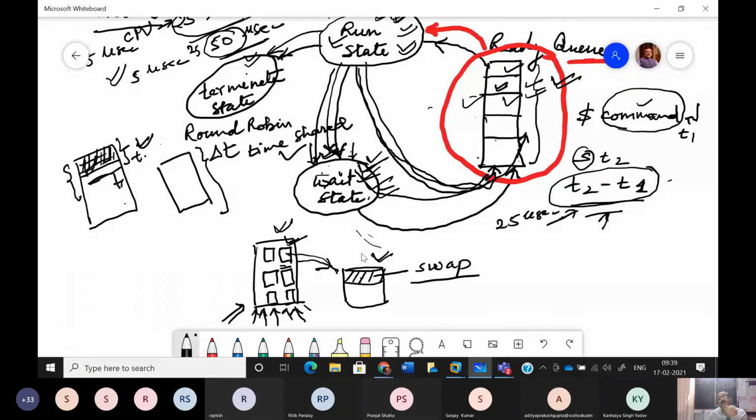That is why, when you configure any system, you take the hard disk in terabytes and you take RAM in gigabytes. ठीक है, आपके पास 4 GB रैम हो सकती है, 8 GB रैम हो सकती है, लेकिन आपके पास हार्ड डिस्क टेराबाइट की, 1 टेराबाइट की होती है, बड़ी कॉमन है. ठीक है, तो अब आप इमेजिन करिए कि आप 1 टेराबाइट रैम तो नहीं ले सकते, because RAM is very costly in comparison to hard disk. And you know the cache memory. Cache is very small in size and usually it is in kilobytes. ठीक है, लेकिन अगर आप स्पीड की देखें तो it is the fastest memory, RAM is slower than cache, and the hard disk is the slowest memory.